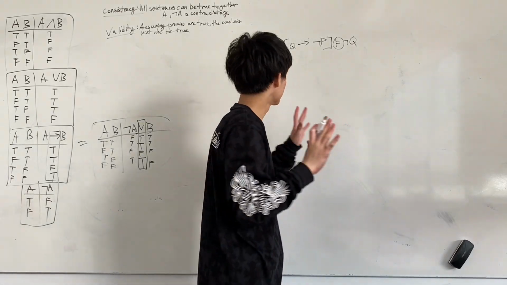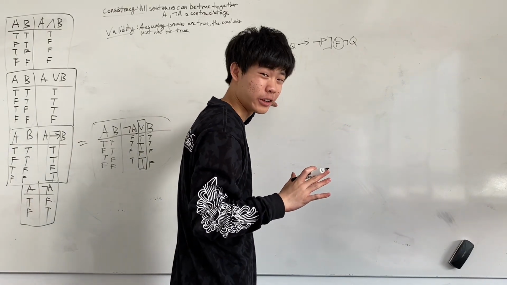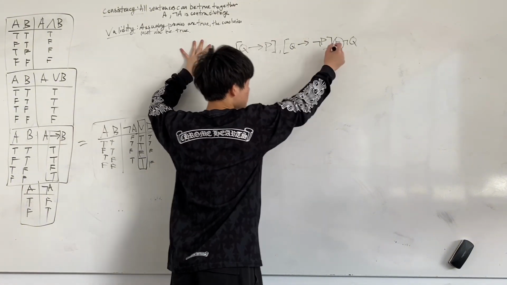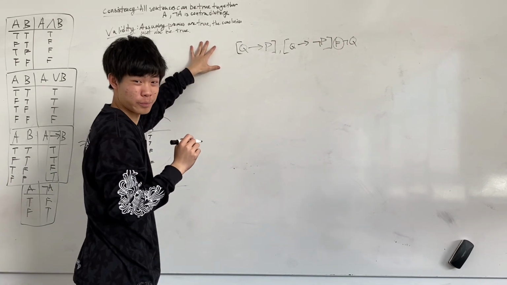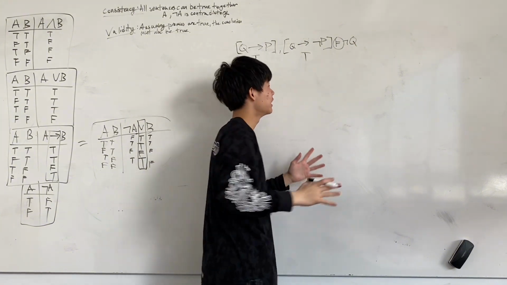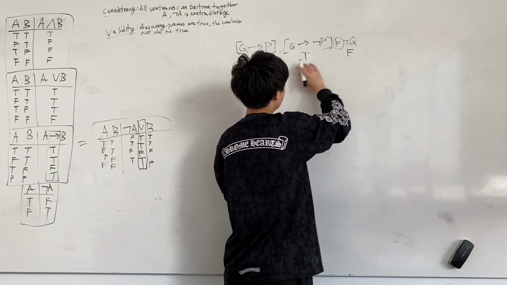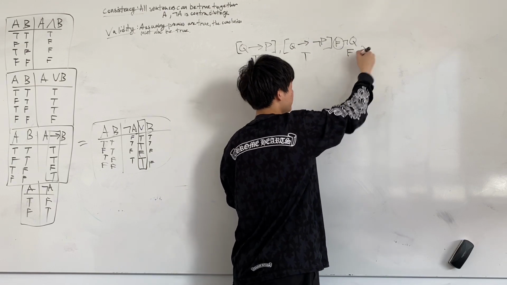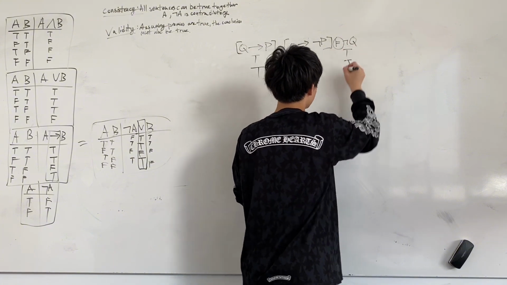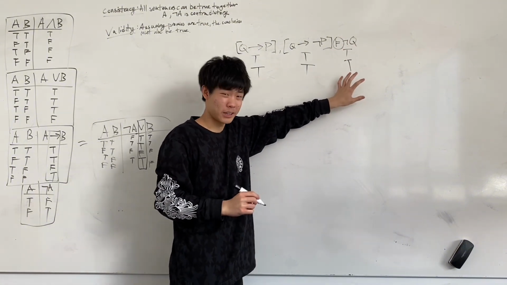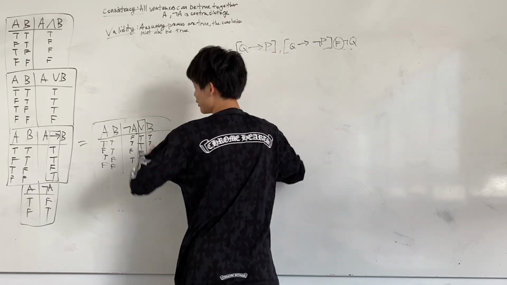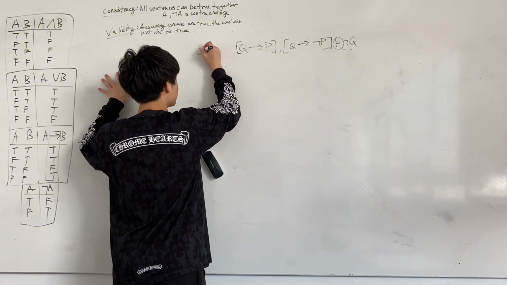How do we work out whether or not this is valid? Let's go back to the definition of valid. Assuming all the premises are true, the conclusion must be true. So if this sentence is true and this sentence is true, then there will be no way that this conclusion is false. If this is what happens, the argument is not valid. If in all cases where the premises are true, the conclusion is true, then it's valid. So how do we test this? We use something called a truth table. It's very similar to what we did here, but it's going to take a little bit longer.